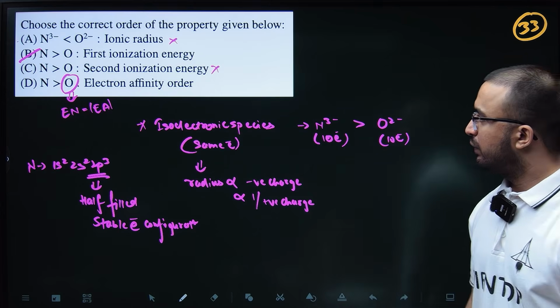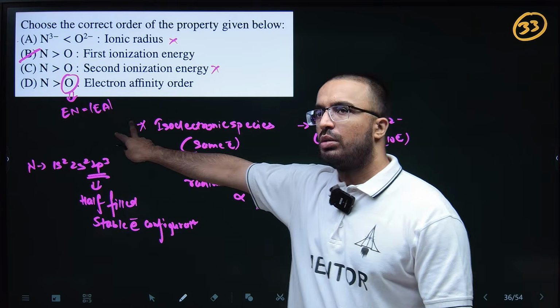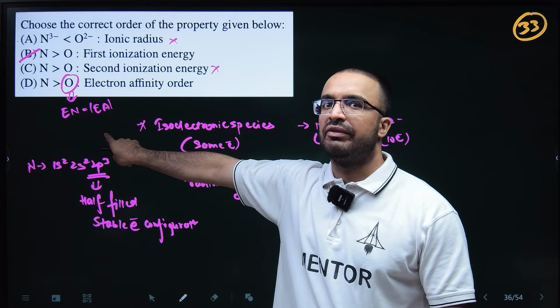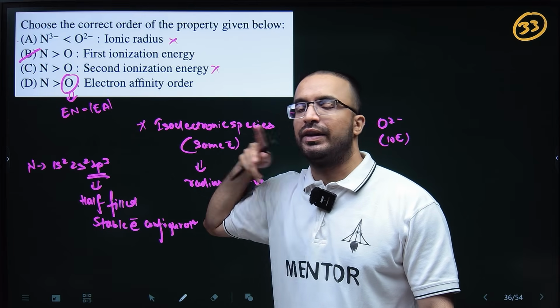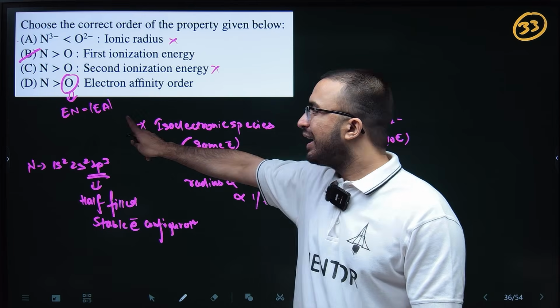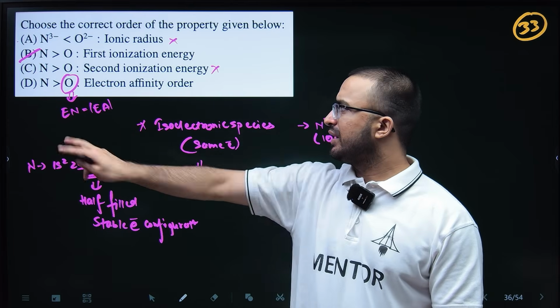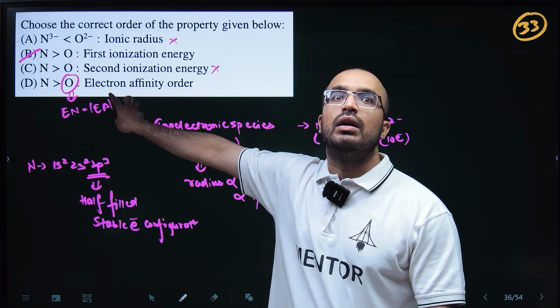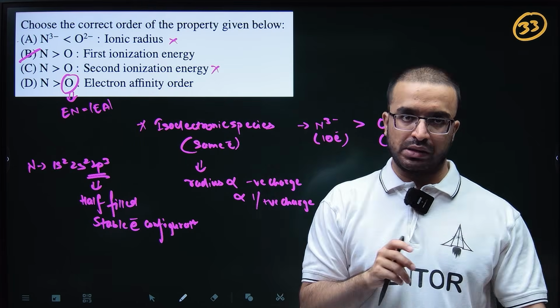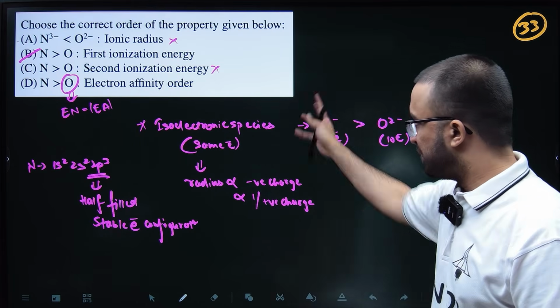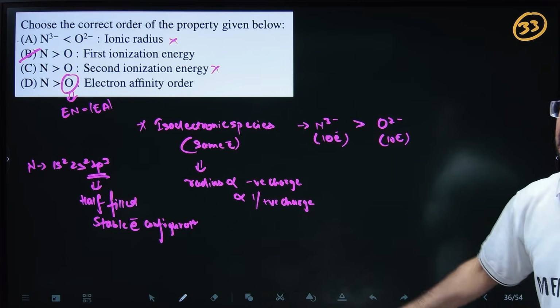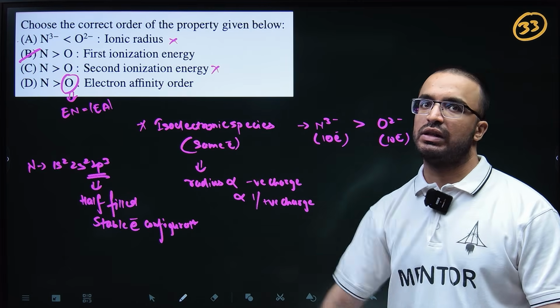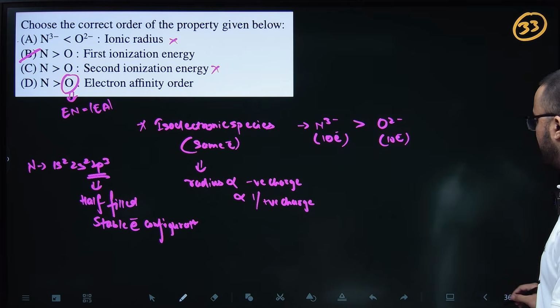If I am not sure about the signs, whether electronegativity is equal to minus of electron affinity or not, please check at your end. If that is the case, then this will also be correct, if they are asking about the signs as well. So please revise all this: electron affinity, electronegativity, first ionization energy, electron gain enthalpy, and all that stuff.